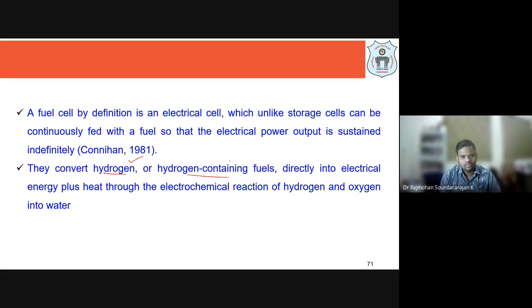So they are converting these kinds of fuels directly into electrical energy plus heat through the electrochemical reaction of hydrogen and oxygen. So hydrogen and oxygen giving water, it is a reversible one. So you can balance it stoichiometrically. So you have H2 plus O2 giving water, right?